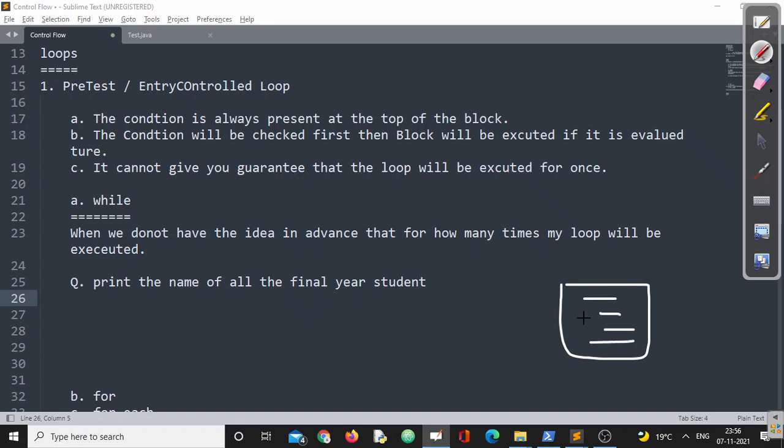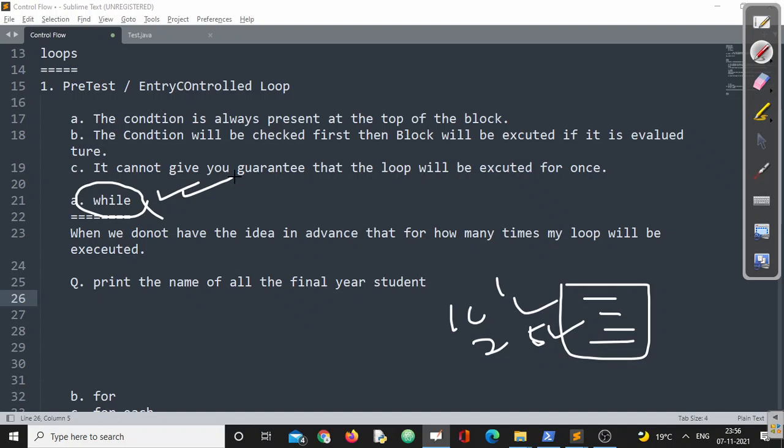So what we need to do is display only the final year student names. We can select a while loop, because we don't know how many students there are. Students may be 10, maybe 20, maybe 1000, maybe 5000, maybe 7000, maybe 3000, maybe 0. You cannot predict. So in that case, while will be the best choice.